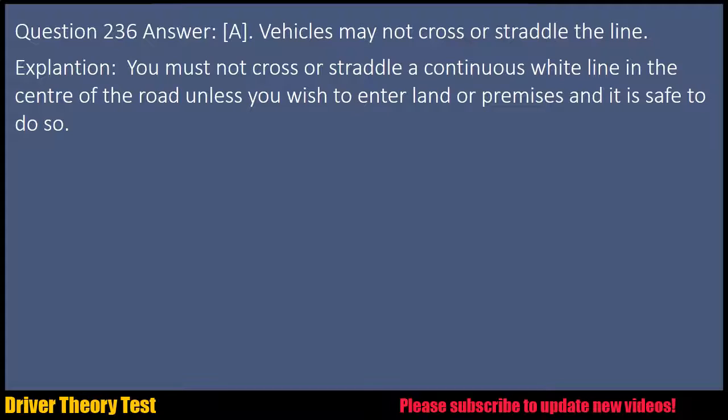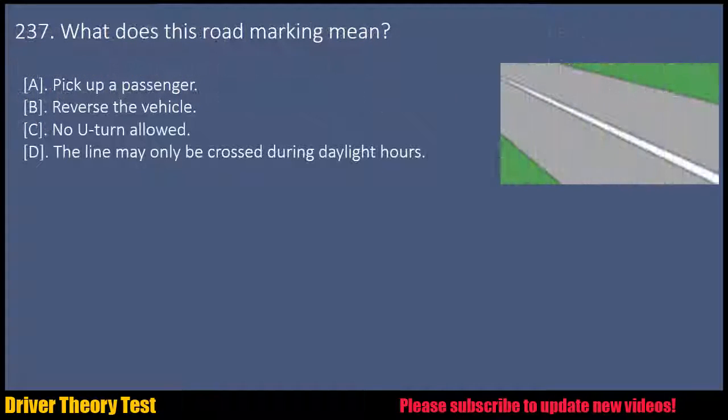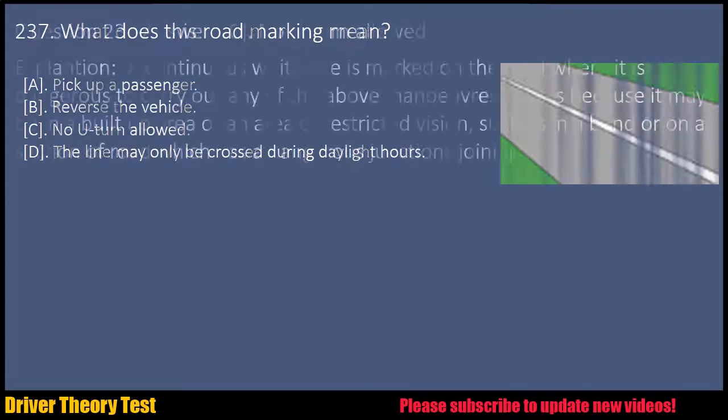Explanation: you must not cross or straddle a continuous white line in the center of the road unless you wish to enter land or premises and it is safe to do so. Question 237. What does this road marking mean? A. Pick up a passenger. B. Reverse the vehicle. C. No U-turn allowed. D. The line may only be crossed during daylight hours.